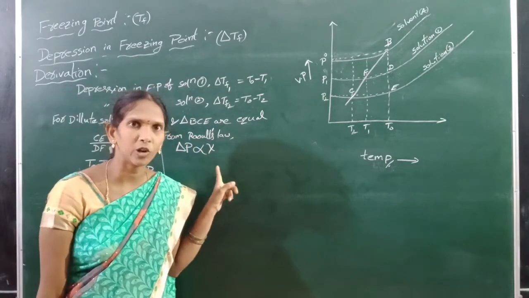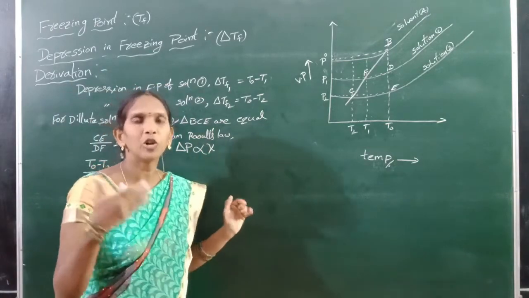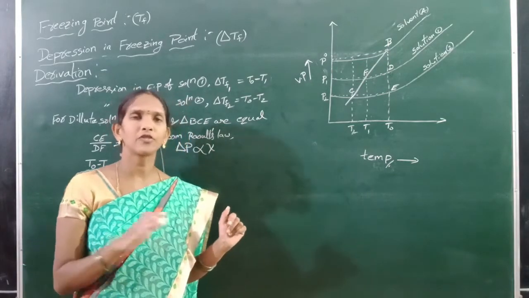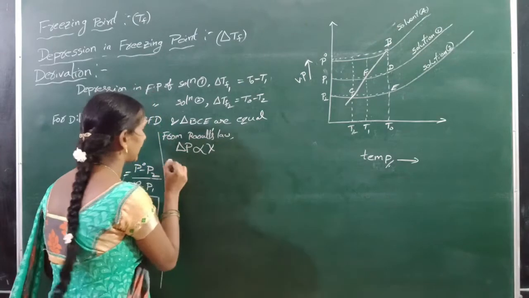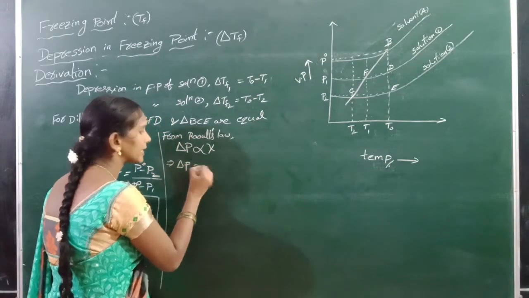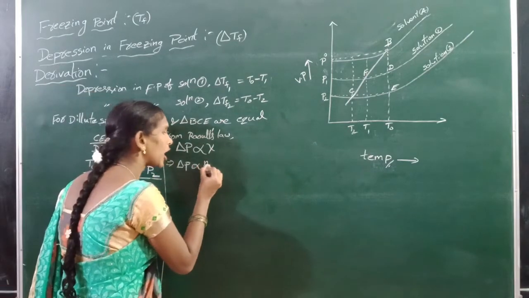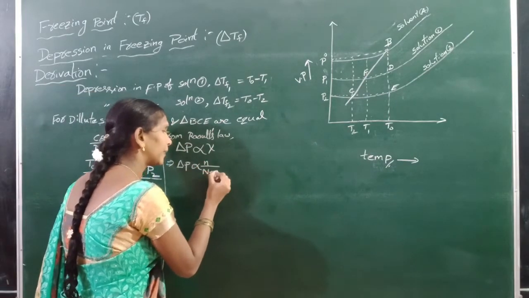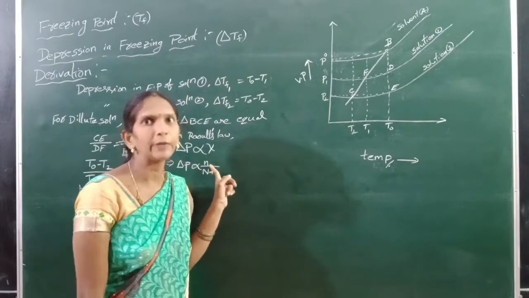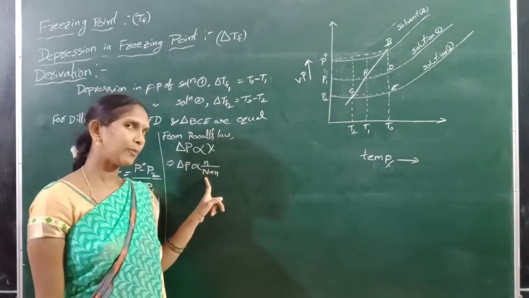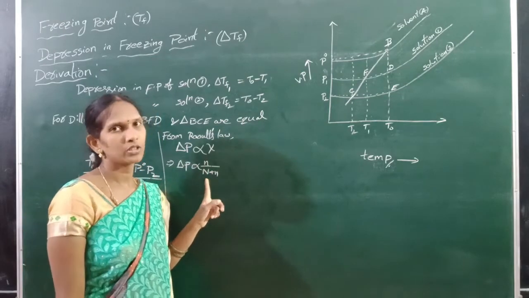Mole fraction is equal to the number of moles of solute by the total number of moles of solute plus solvent. That means delta P is directly proportional to small n by capital N plus small n. Here small n means the number of moles of solute, capital N means the number of moles of solvent.